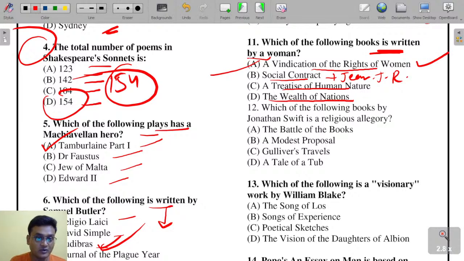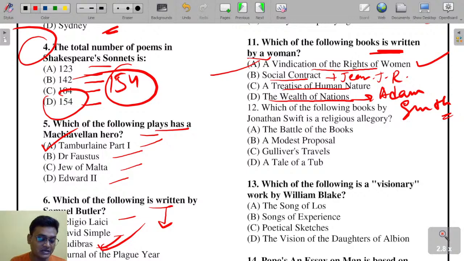Okay? Then who has written The Wealth of Nation? Any idea who has written The Wealth of Nation? Adam Smith. Okay, Adam Smith has written it. Yeah, excellent. The Wealth of Nation is written by Adam Smith.